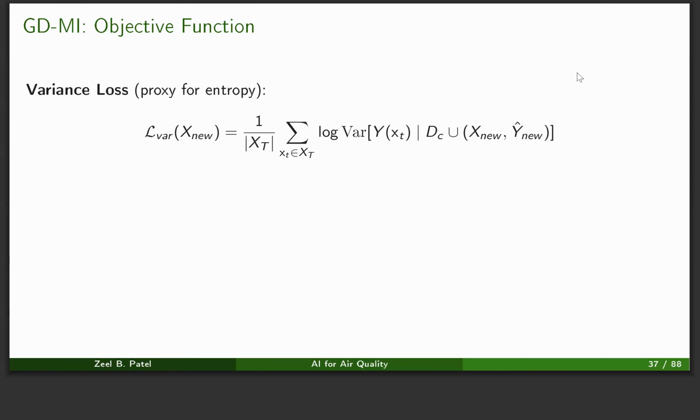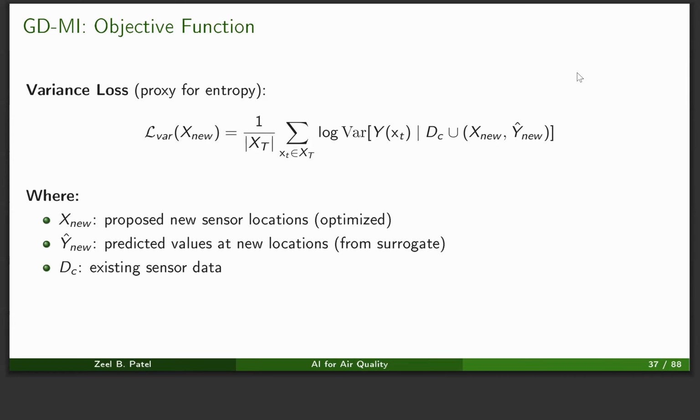The loss, to be exact here, becomes the log variance of any model that we choose, and models could be something like a Gaussian process or a neural process, which we will see. Here in this formula, DC is the existing sensor data, and X new and Y new are the new sensor locations which we want to optimize. Now, one caveat here is that Y new is not directly available because we have not yet placed the sensors there. So as a proxy, we can just use the predicted values at those locations.